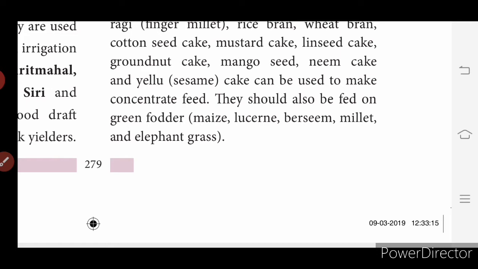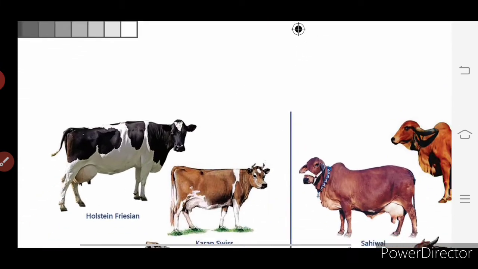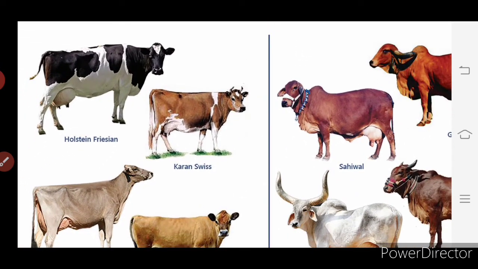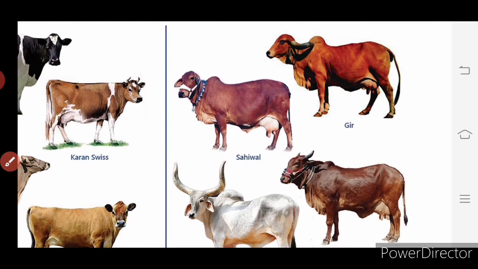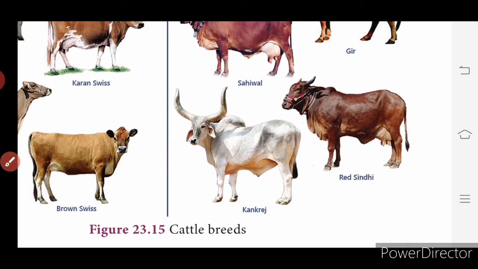Now we will see some of the pictures of the cattle breeds. So Holstein Friesian, then you have Jersey, Brown Swiss, and here you have Sahiwal, Gir, then Kankrej and Red Sindhi. These are the cattle breeds.